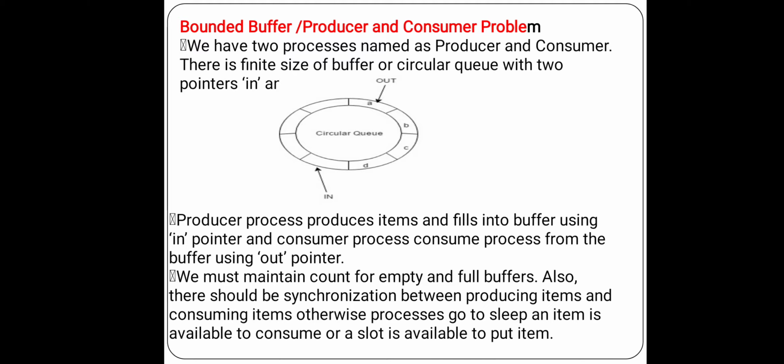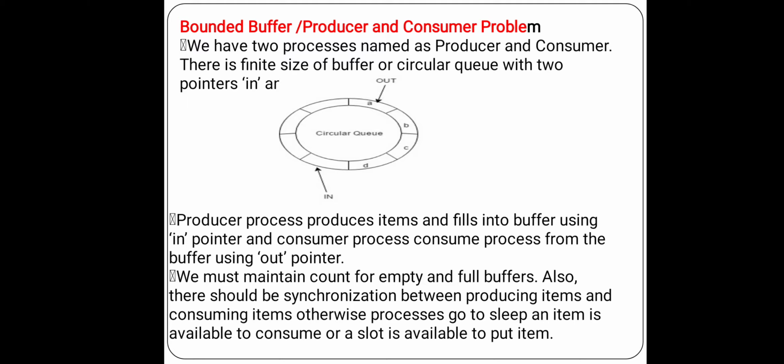We must maintain a count of empty and full buffers. Our aim is that the buffer cannot overflow and cannot underflow. We need to maintain synchronization between both producer and consumer.